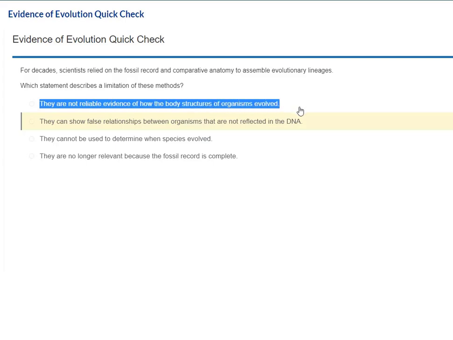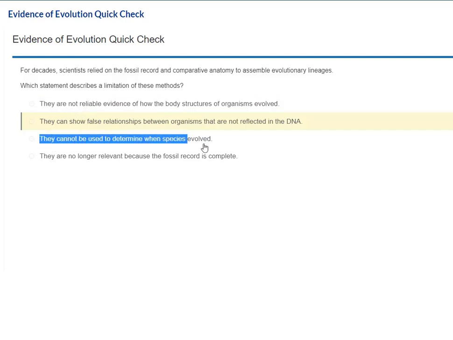They are not reliable evidence of how the body structures of organisms evolved. Well, they are. Fossils are reliable evidence. It's a fossil. You can see their body structure. You can compare bone shape. So they were able to do that. They cannot be used to determine when species evolved. Again, yes, they could. You can use fossils to determine when a species existed, what time period they were in, based on where they're found in the rock layer.